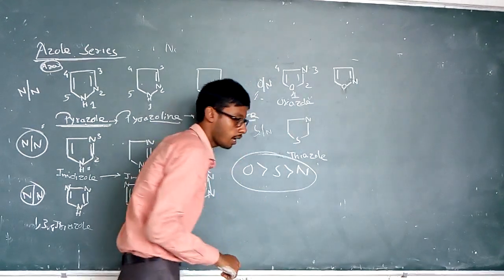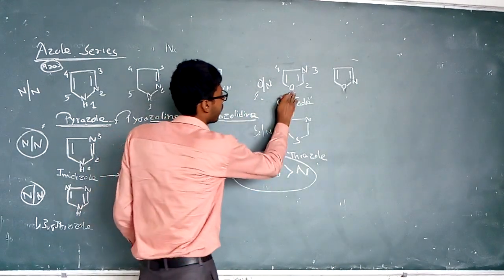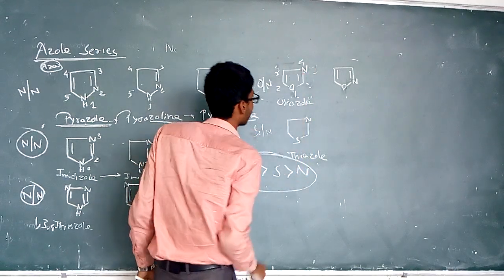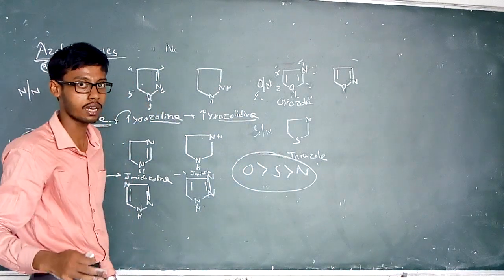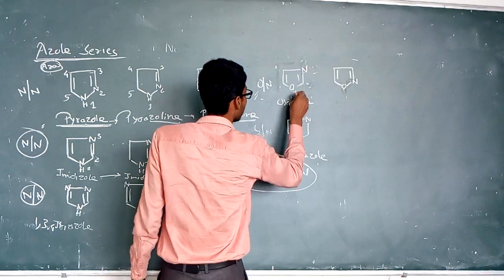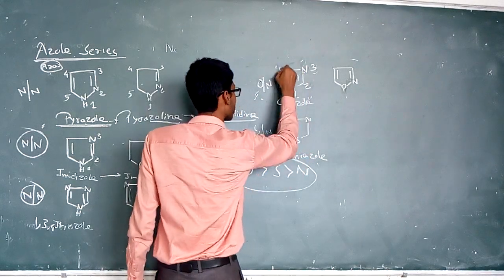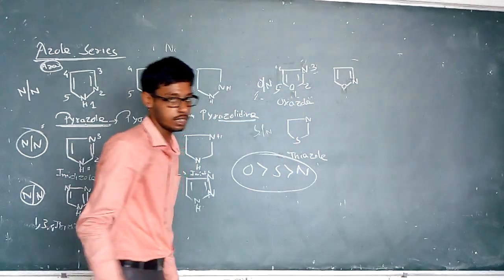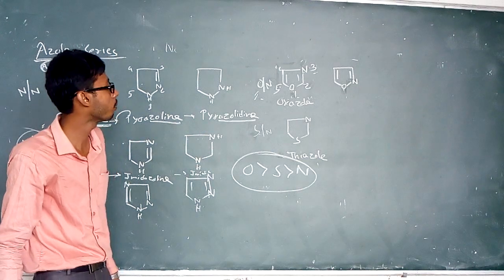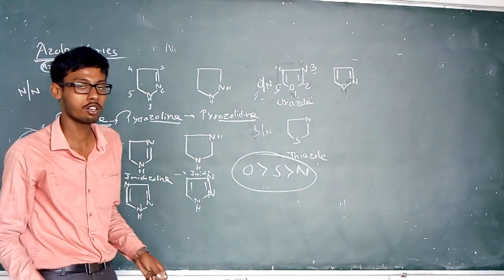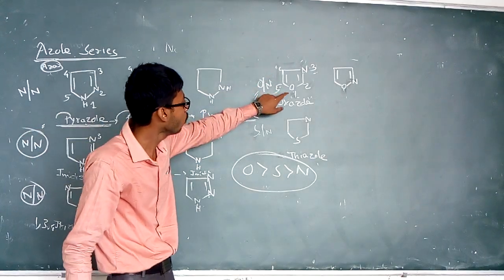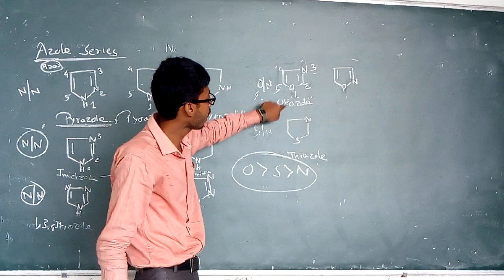If you consider the nomenclature from that one, like 1 2 3 4, the next heteroatom nitrogen would be at 4, and when it is rotated this way, it gets number 3. So this is the right way of nomenclature of a heterocyclic compound when more than one heteroatom is present. So this is known as oxazole.